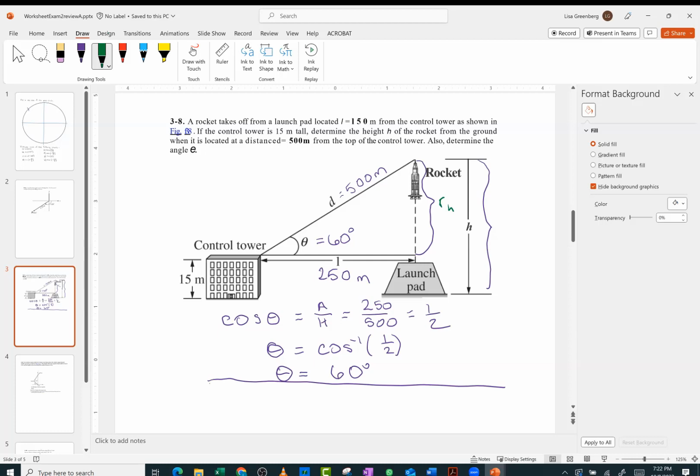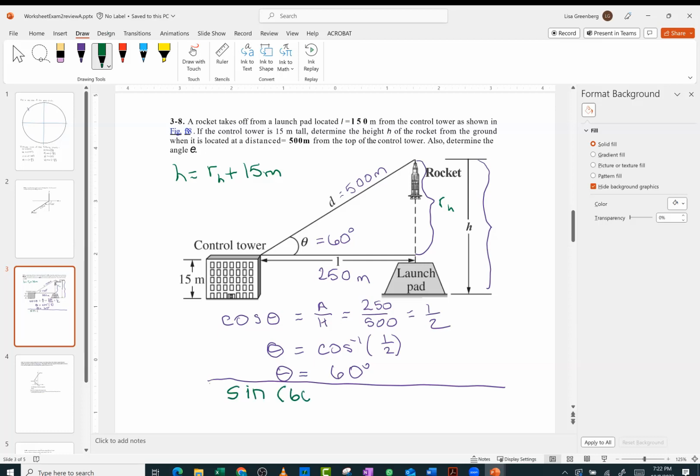So let's write that. Write down what you know, that way later you can go back and make sure you get it correct. Good. So how can I find the rocket height? With the sine of 60. Perfect. Now we know theta.